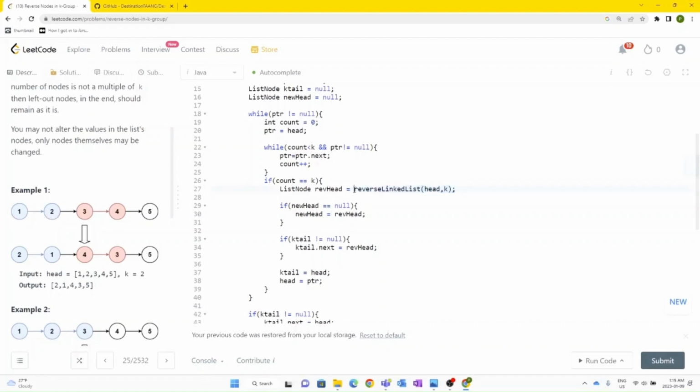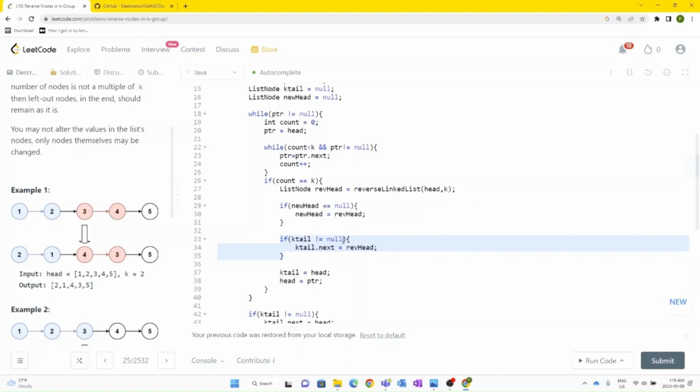So we will use our reverse function, and this condition is only there for the first case scenario, because if we see in the output, the head is always going to be the reversed portion of the first k nodes. All the other k nodes don't matter. So that is why this defines what the new head value is going to be. And then this checks whether the k-tail is not equal to null.